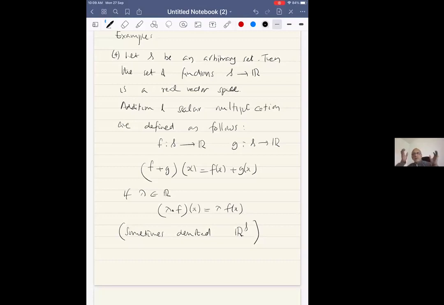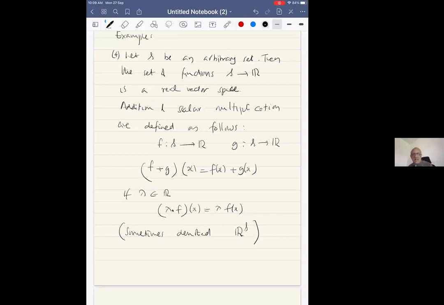You somehow define the real numbers, and then suddenly you can define R to the n for any natural number n. That's a big expansion of the number of examples you have. For every natural number, you now have a vector space. Now, I'm generalizing that even further.